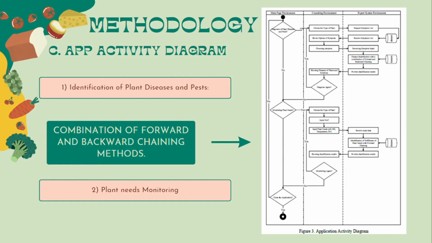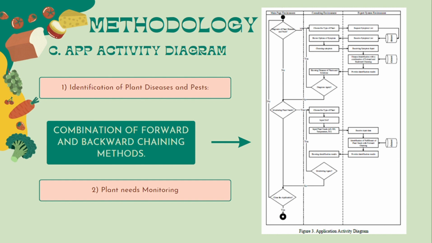The third is methodology activity diagram. In the identification of plant disease and pests, users are provided with various types of vegetables for diagnosis. The choice of symptoms of plant disease and pests that appear to the user is appropriate to the type of vegetable selected. The user enters the symptoms experienced by the plant and then forwards them to the expert system using forward chaining and backward chaining methods.